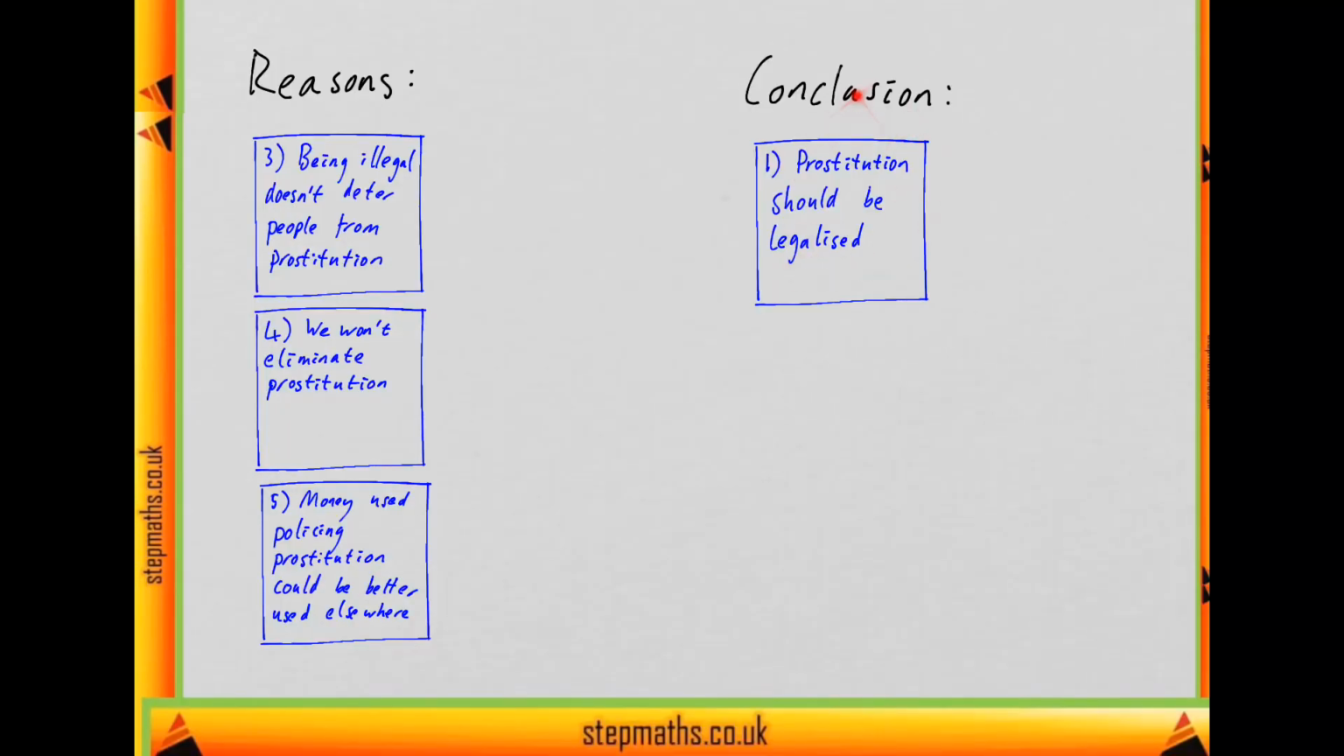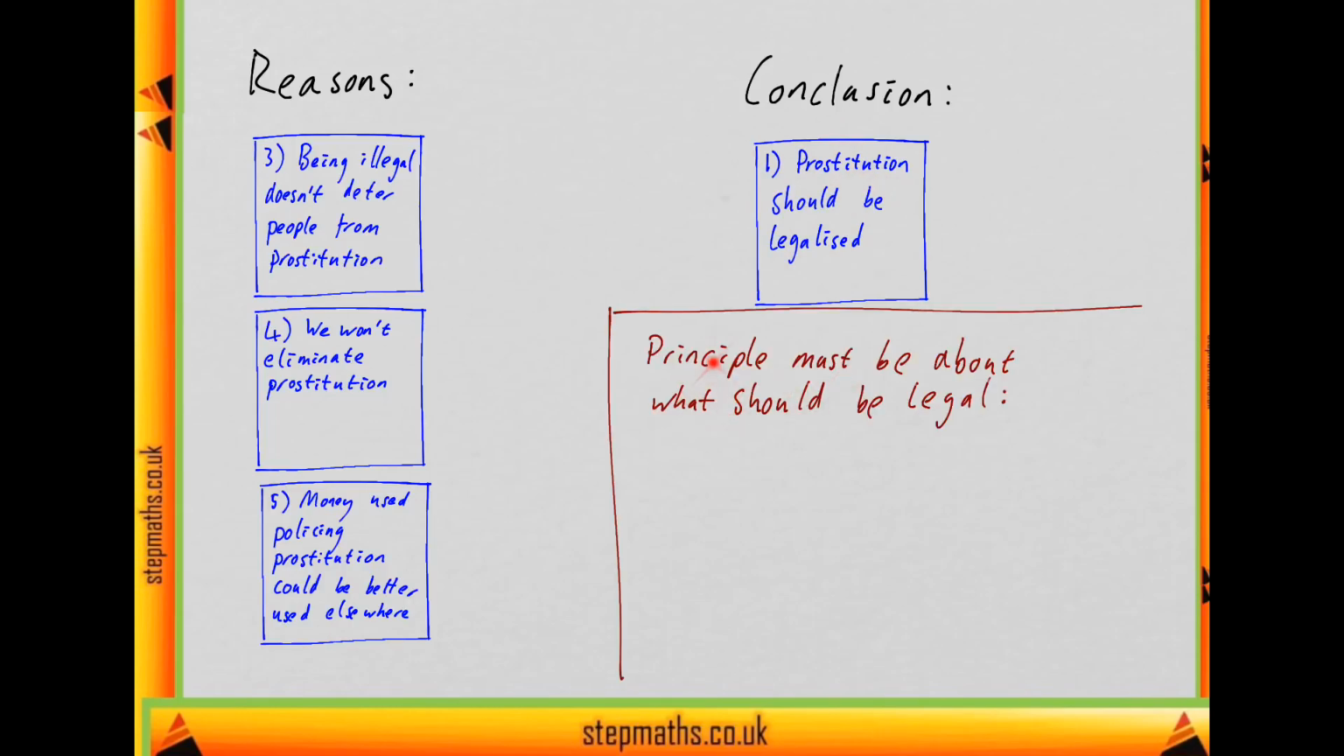Well, there's one big should statement at the start, which is also repeated later on, which is that prostitution should be legalised. So it looks like that's the conclusion. And that makes sense because everything else makes sense as a reason for that conclusion: that being illegal doesn't deter it, we can't eliminate it, and the money used could be better used elsewhere. So since this is the conclusion, whatever principle is underlying the argument, the principle should be about what should be legal. So the principle should say something like, in these conditions, something should be legal.